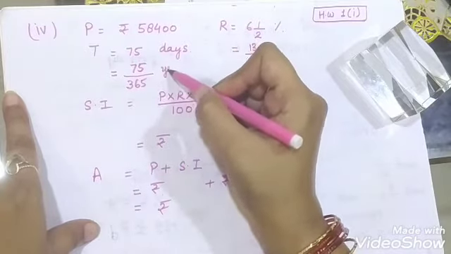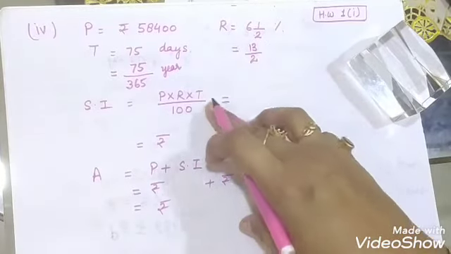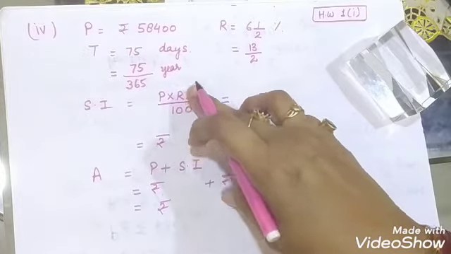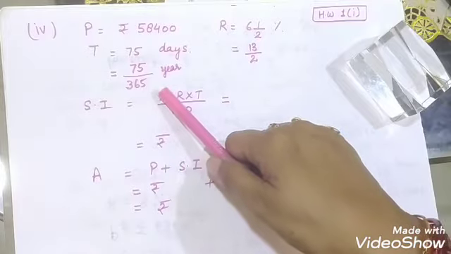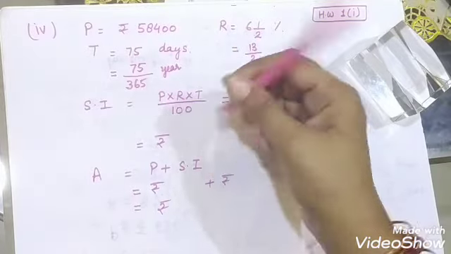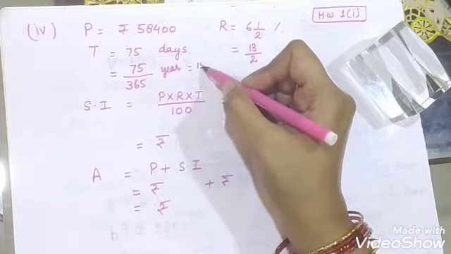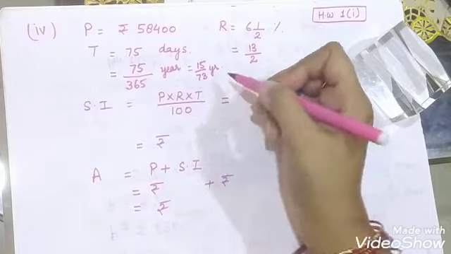Remember that I have told you that we always divide by 365 days, no matter whether it is a leap year or not. So when you cancel it, it comes out to be 15 upon 73 year.